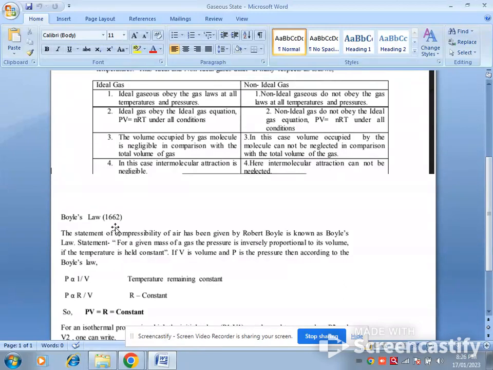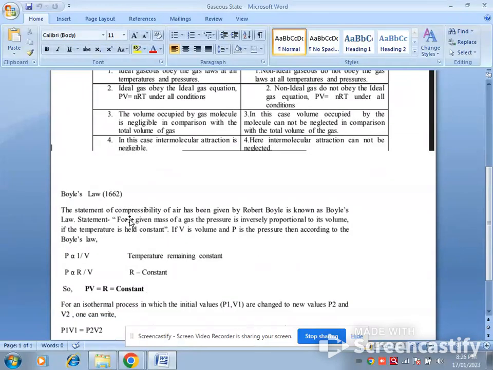Boyle's law. In 1662, Robert Boyle gave his statement related to the compressibility of air, and this law is known as Boyle's law.